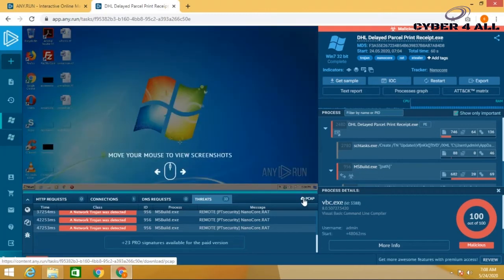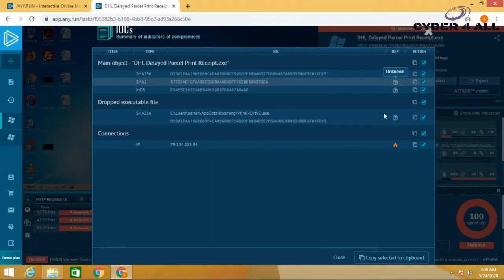Here we can also download all the network traffic in PCAP format. These are the indicators of compromise that have been fetched by the system.